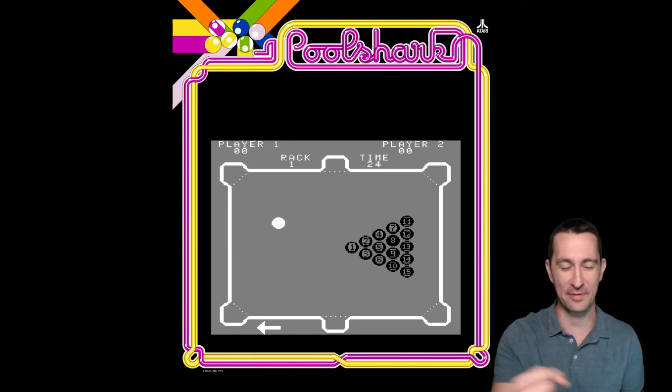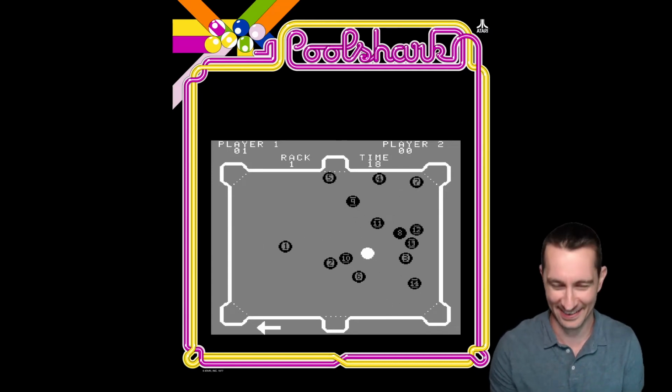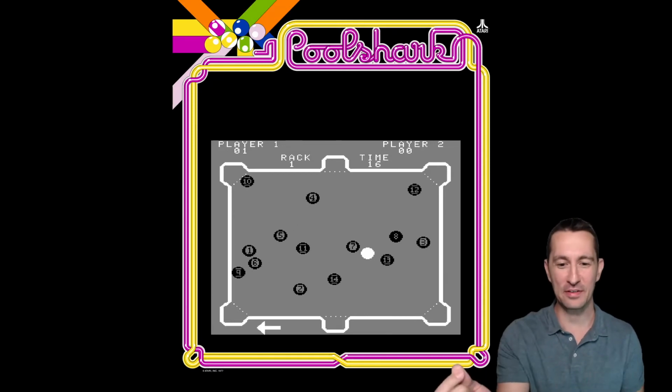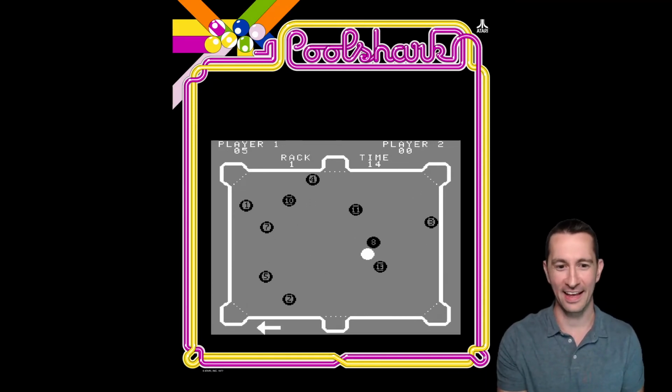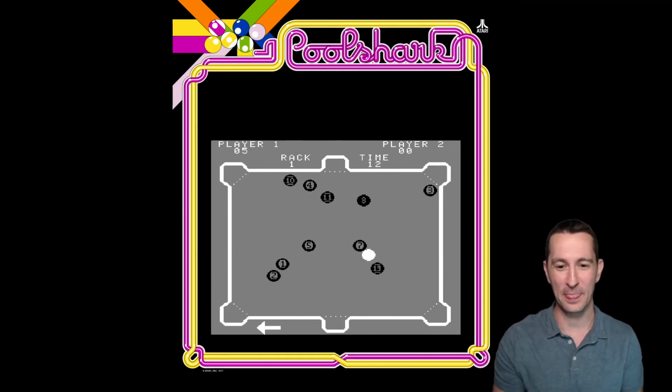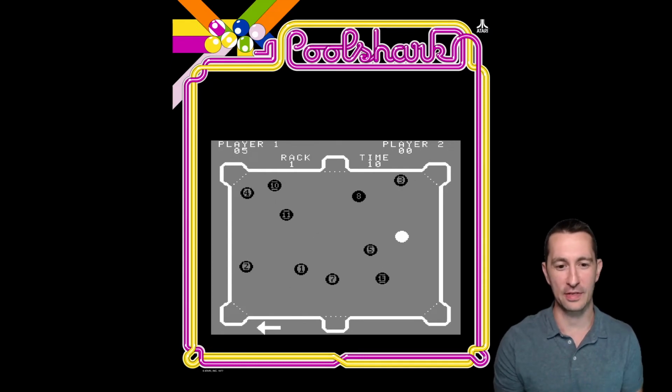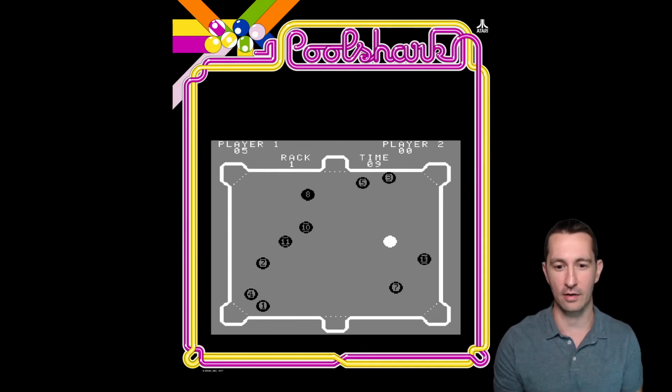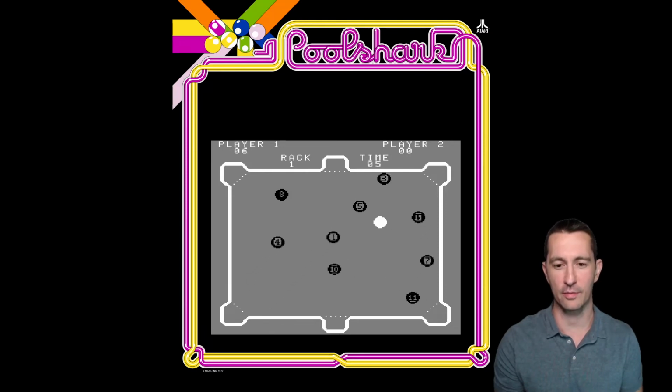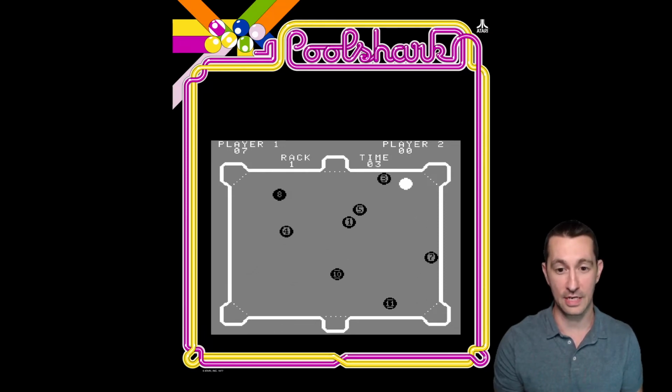I have a joystick I'm using. So I have full range of a joystick, and I'm literally just moving the cue ball around the screen. Can I just hit? I just moved the cue ball to the side. So there wasn't any pool stick. The physics is all over the place, though. Look, the balls are still moving around, and I can move my piece or the cue ball, but okay, I hit the 13 in, but it's not really pool.